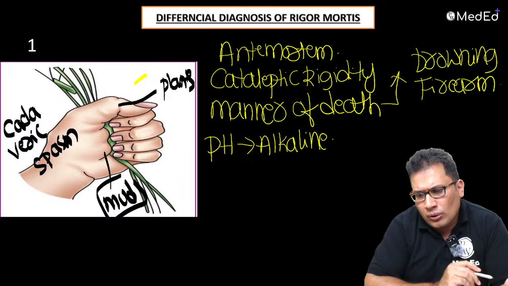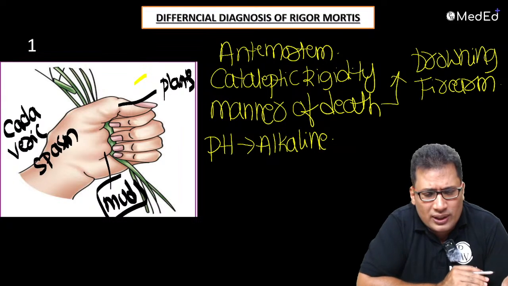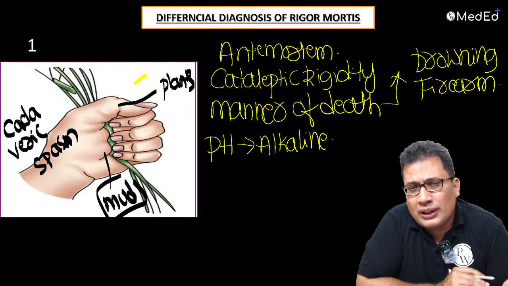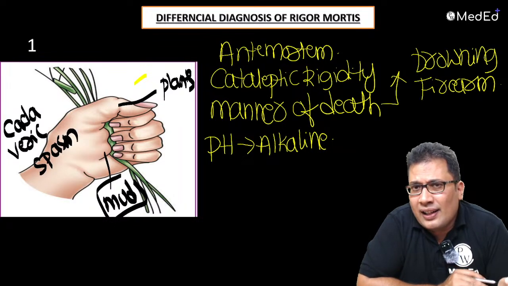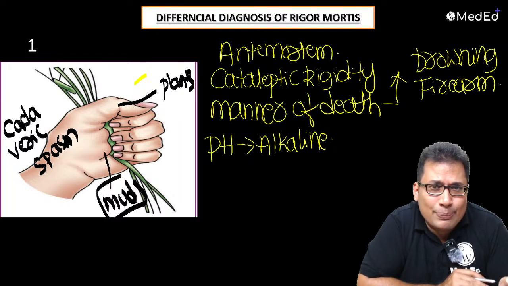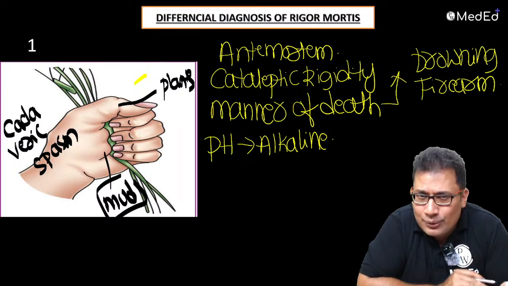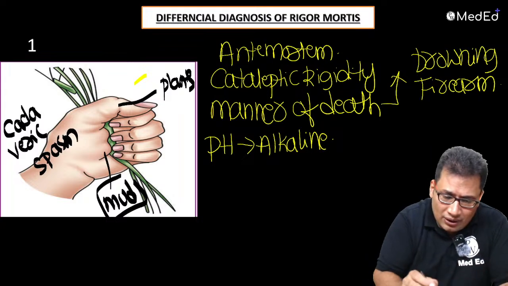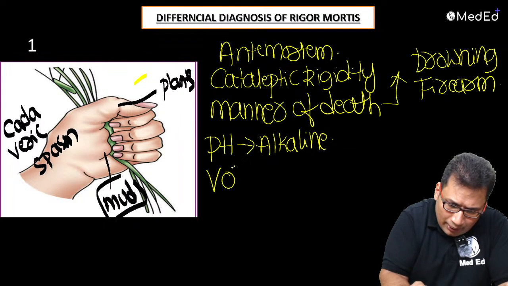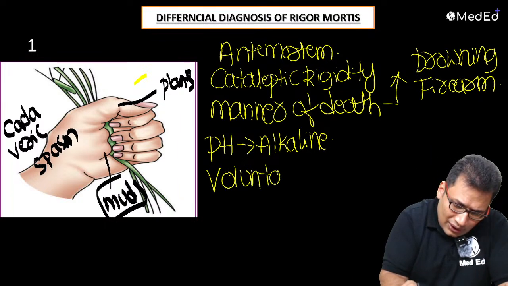If you know these 4 or 5 points, that is more than sufficient, as a 3 marks question can be asked. Cadaveric spasm, 3 marks: cadaveric spasm is a contraction of voluntary muscle, especially the muscles of the hand and the limbs, which is an antemortem phenomenon that shows the manner of death. Remember, it occurs only in the voluntary muscle.